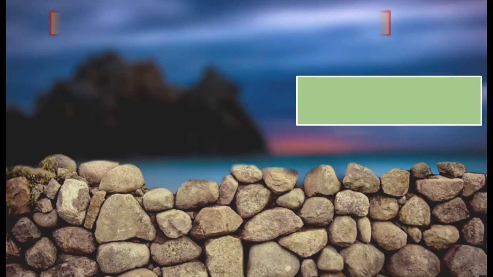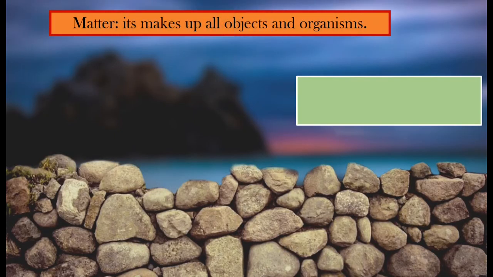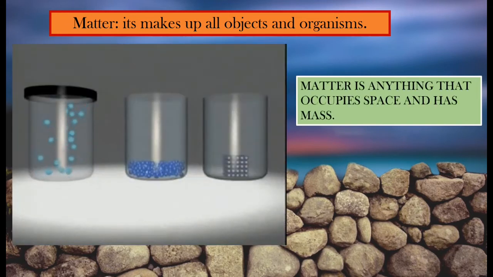So we can say matter makes up all objects and organisms. Matter is anything that occupies space and has mass.